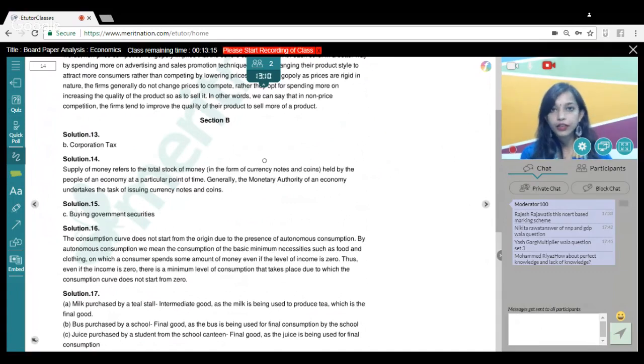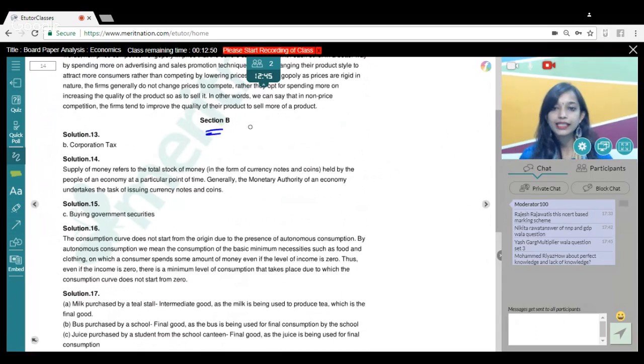In perfect competition, we have perfect knowledge because all the goods are homogeneous, so consumers and producers know about everything in the market. But in monopolistic competition, due to differentiated products, there is lack of knowledge because not everyone can have knowledge about everything, right? So your answer is correct, but it would have been better if you had written that this is also due to the differentiated products.